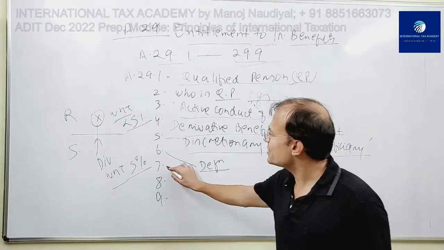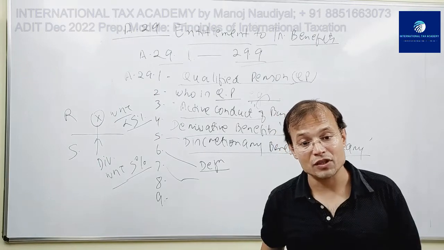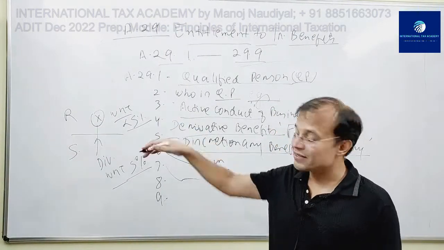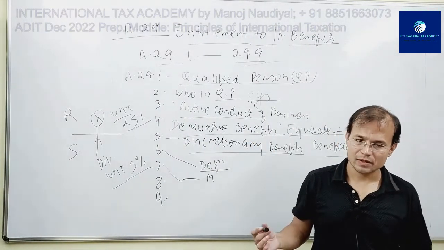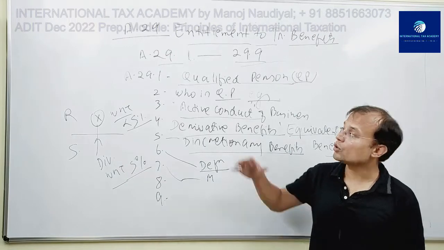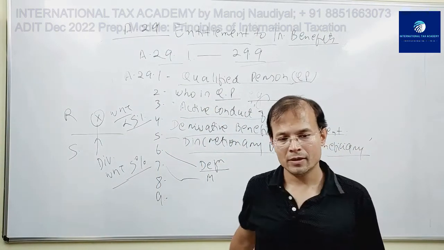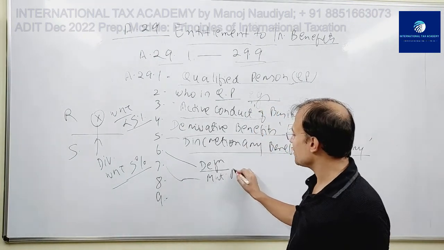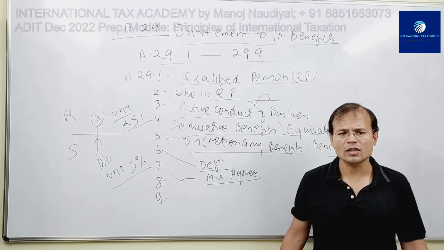Fine. 7 actually makes a reference to mutual agreement procedure. 7 says that R and S tax authorities will mutually decide how to settle, how to apply this article 29. Fine. So this is mutual agreement. That is why I made a reference. That is why I explained.